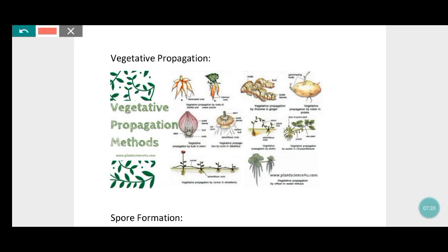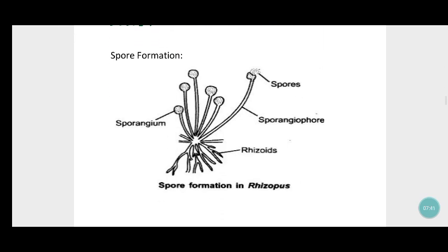Read this. Carrots, onion: if you plant the onion, a plant can grow from the onion. Then potato, ginger, hibiscus. These are some examples of vegetative propagation. Now let's go to the next type, that is spore formation.